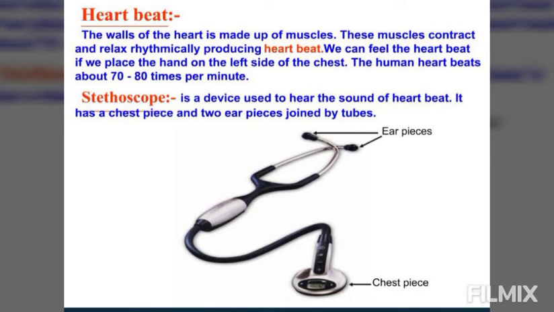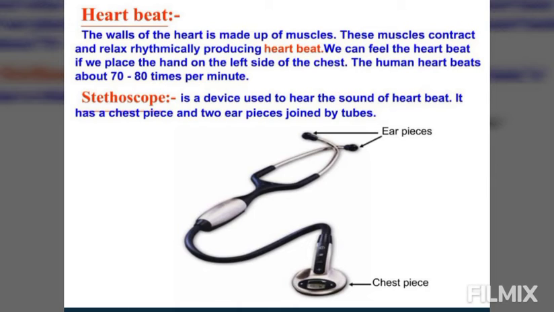You feel your heartbeat by placing your hand on the left side of your chest. The heart starts beating long before the time of birth and goes on beating till your death. The heartbeat goes up to 150 times a minute when a person is exercising or doing some muscular work. The heartbeat can be observed with the help of an instrument called a stethoscope. The normal heartbeat of a man at rest is 65 to 75 per minute. In a child, the heart beats 90 to 100 times per minute.